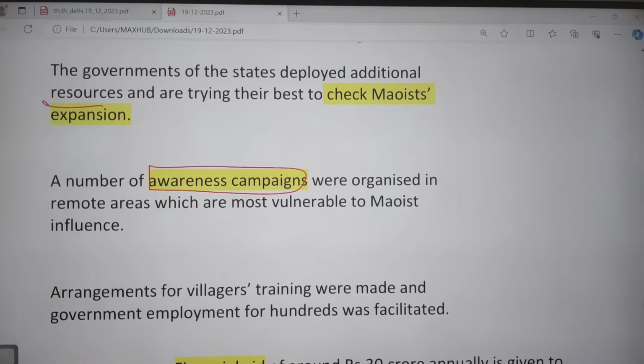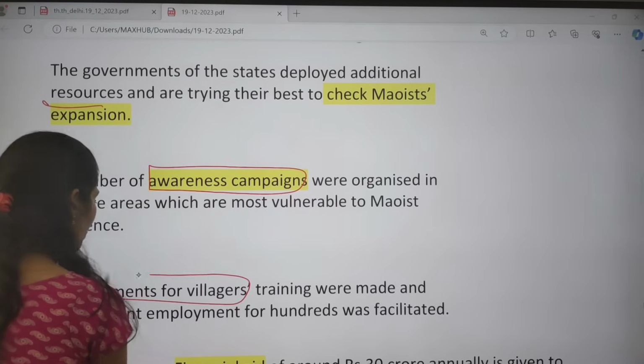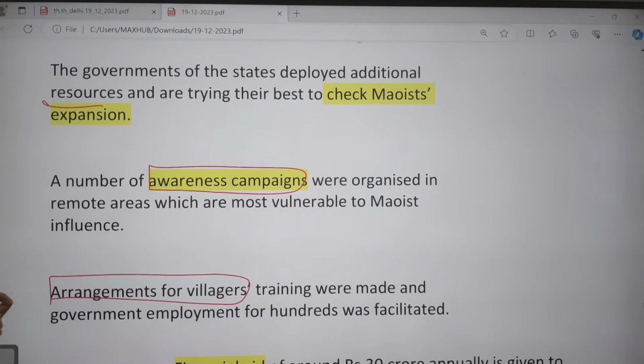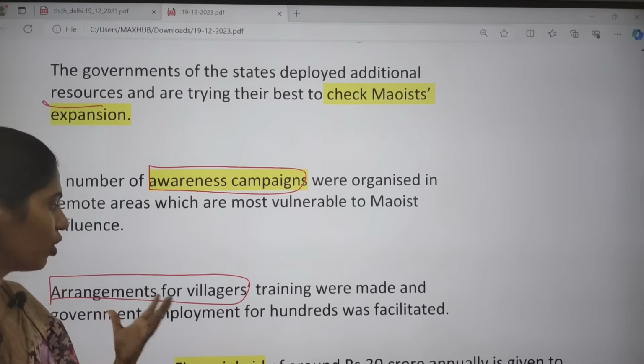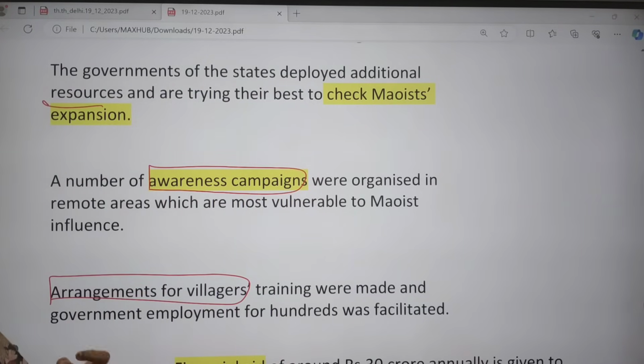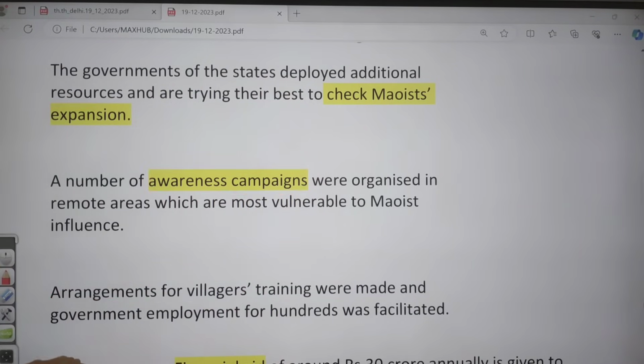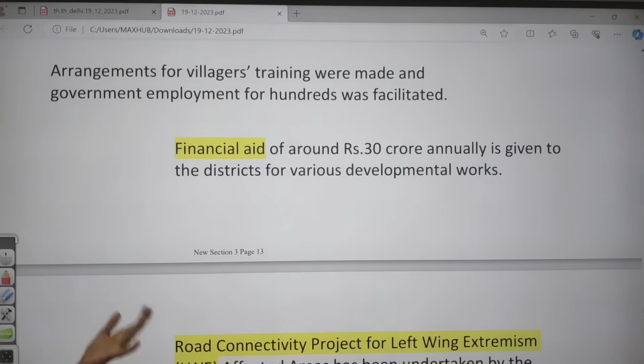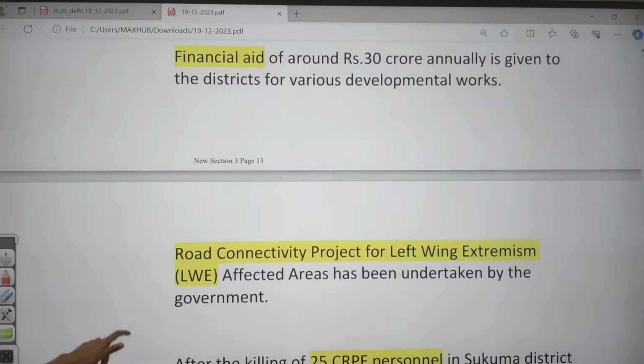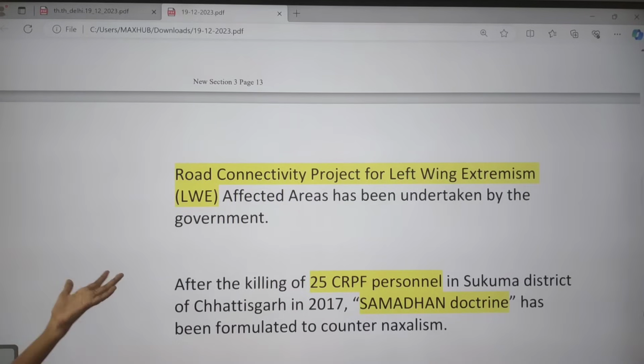Even the government is focusing on improving awareness through awareness campaigns. The government also came with arrangements for villagers' training, especially increasing government employment for hundreds of people from these areas. The government is also increasing financial aid, around rupees 30 crore annually, given to these areas for development works. And it came with the expansion of road connectivity projects in these left-wing extremism areas.